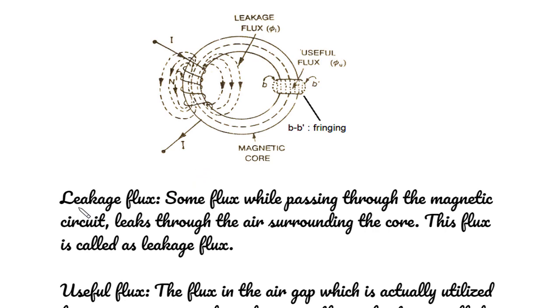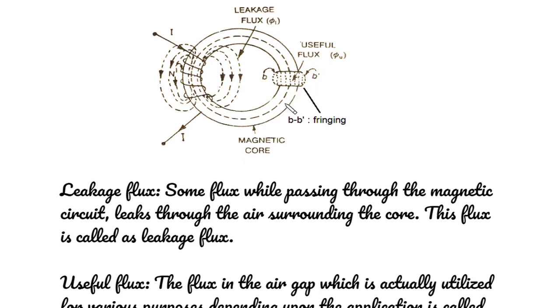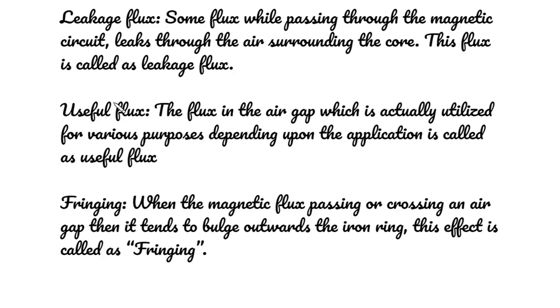Again, leakage flux. Some flux, while passing through the magnetic circuit, leaks through the air surrounding the core. This flux is called leakage flux. In this diagram also we can see that this is a leakage flux. These are the fringing. This is a useful flux. The flux in the air gap which is actually utilized for various purposes, depending upon the application, is called useful flux.